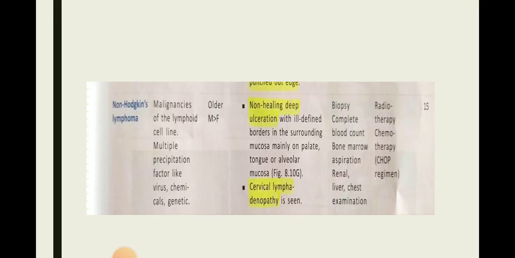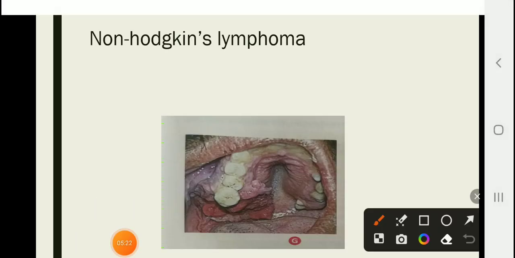This is the non-Hodgkin lymphoma. This is a non-healing deep ulceration with an ill-defined border in the surrounding mucosa, mainly on the palate, tongue, or alveolar mucosa. Cervical lymphadenopathy is seen. The investigation for this ulcer is biopsy, complete blood count, bone marrow aspiration, renal, liver, and chest examination. And treatment is radiotherapy, chemotherapy, etc.